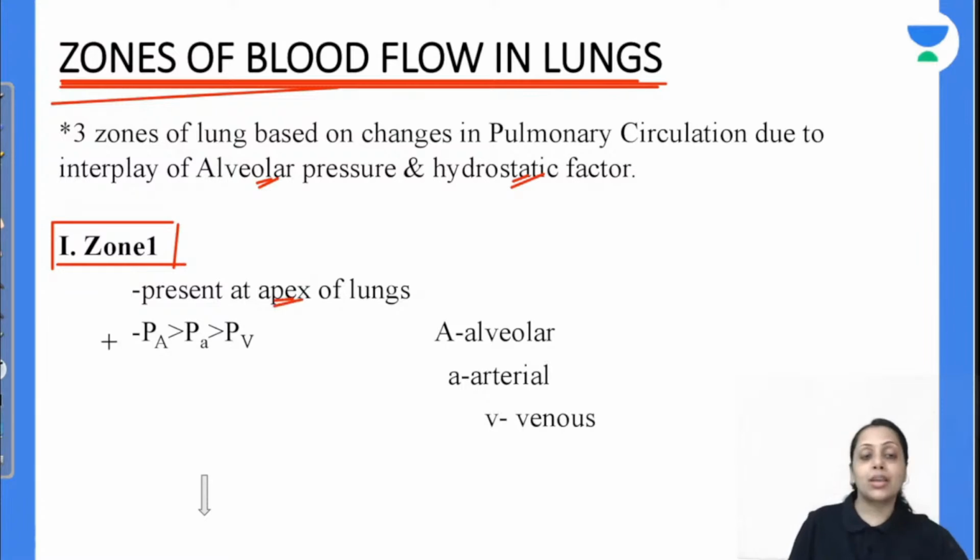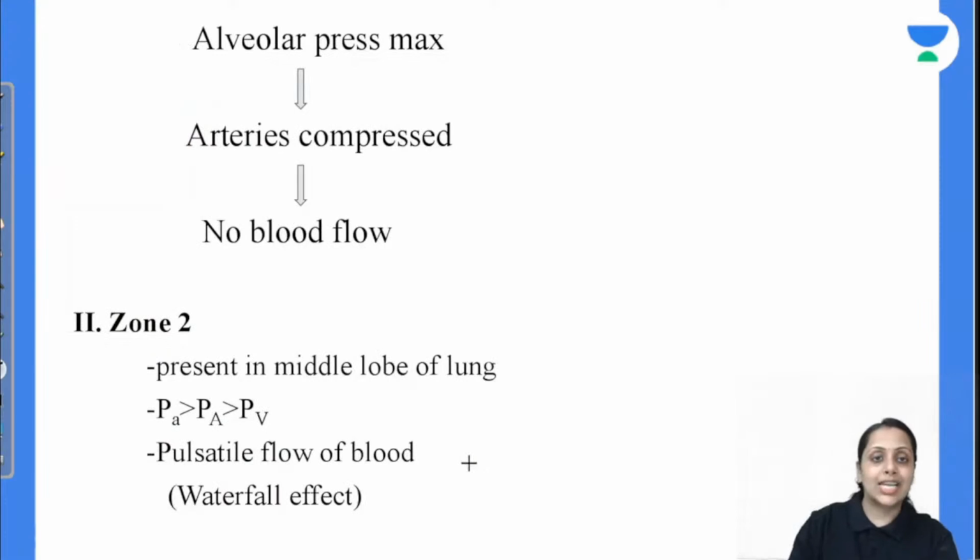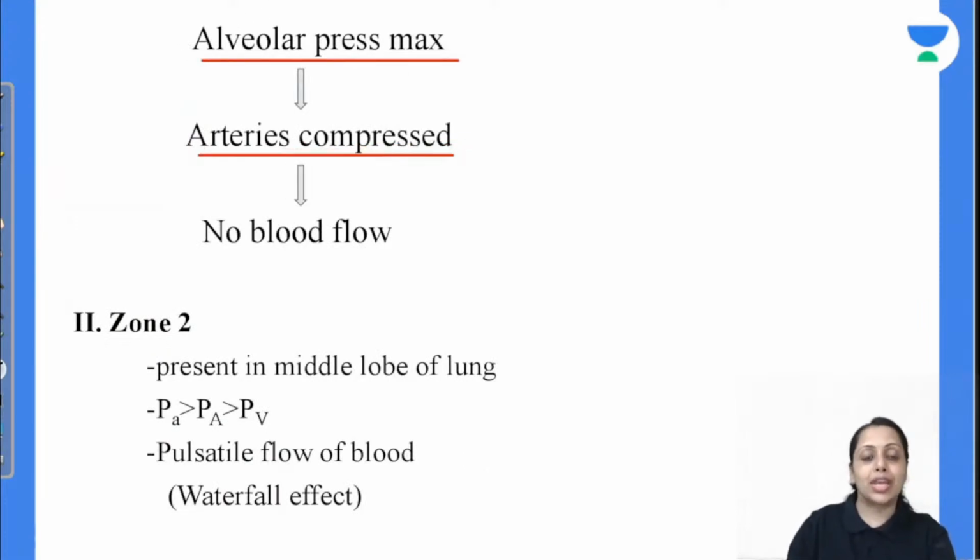At the apex, alveolar pressure is more than arterial pressure, and arterial pressure is more than venous pressure. So alveolar pressure is highest, and it is going to compress the artery as well as the vein. That's why there is no perfusion in zone 1. Okay? No blood flow. Alveolar pressure is maximum, artery and vein get compressed, so there is no blood flow in zone 1.